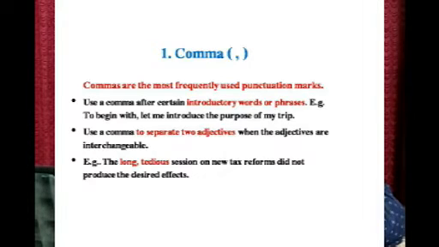That means you can use the first one in the second place or the second one in the first place, still the meaning will not change. That's the meaning of interchangeable. That means these two adjectives are more or less having the same meaning. So in order to separate these adjectives, we are using a comma.